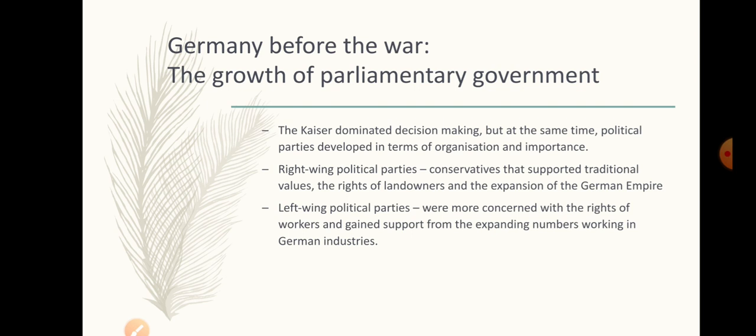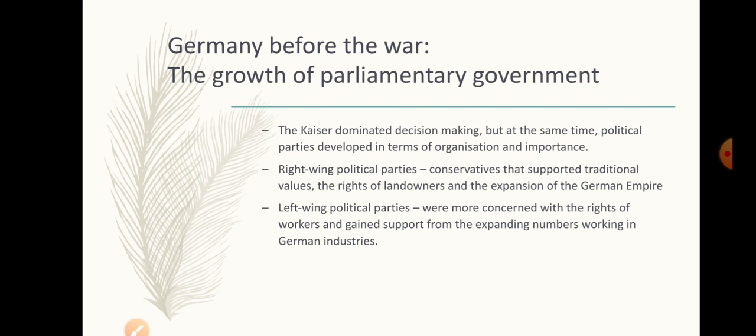Now, we said earlier that the Kaiser dominated decision making, but at the same time, political parties developed in terms of organization and importance. Going towards the end of the century, political parties became more and more active. Now, there were right-wing and left-wing political parties. The right-wing political parties represented the conservatives, who supported traditional values, the rights of landowners, and of course the expansion of the German Empire.